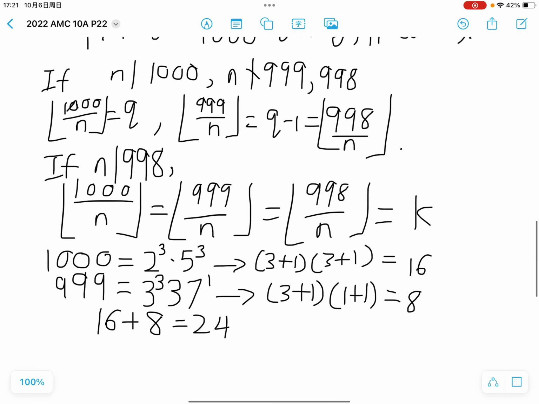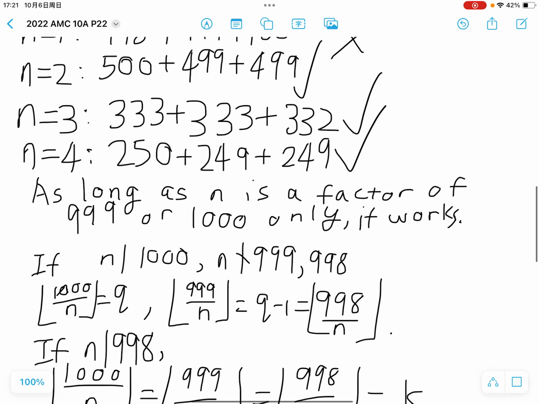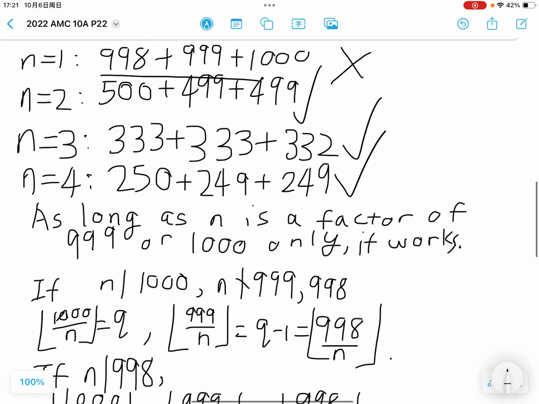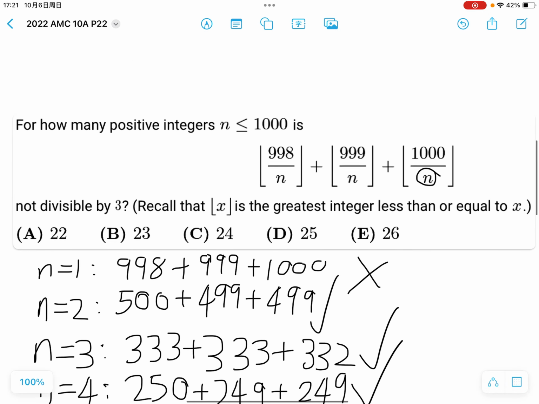But wait, this is not the actual answer, because remember that both of these sets of factors include 1, and we tested that when n equals 1, this number is divisible by 3. So n equals 1 does not work. So we have to exclude the factor 1, meaning we have to subtract 2 because we counted the factor of 1 twice. So the answer is actually 22. So the answer is A. Thanks for watching.